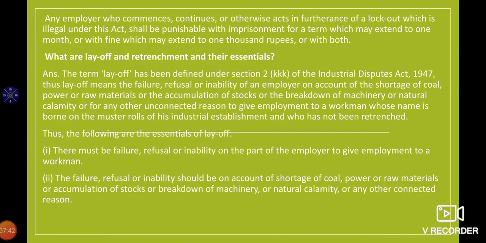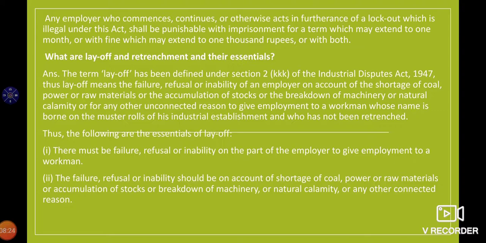So these are the conditions. On what grounds? Number one, shortage of coal, raw material, accumulation of stock, breakdown of machinery, or natural calamity. The definition is self-explanatory. Or any connected reason to give employment to a workman whose name is borne on the muster roll of his industrial establishment, and that person should not be retrenched.